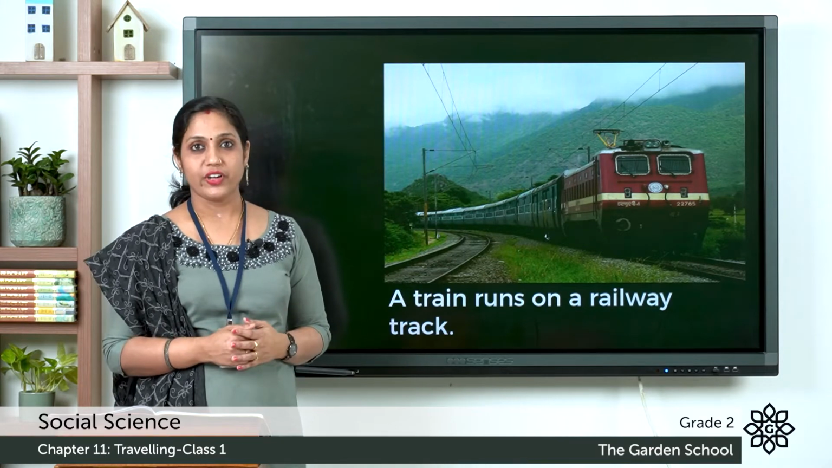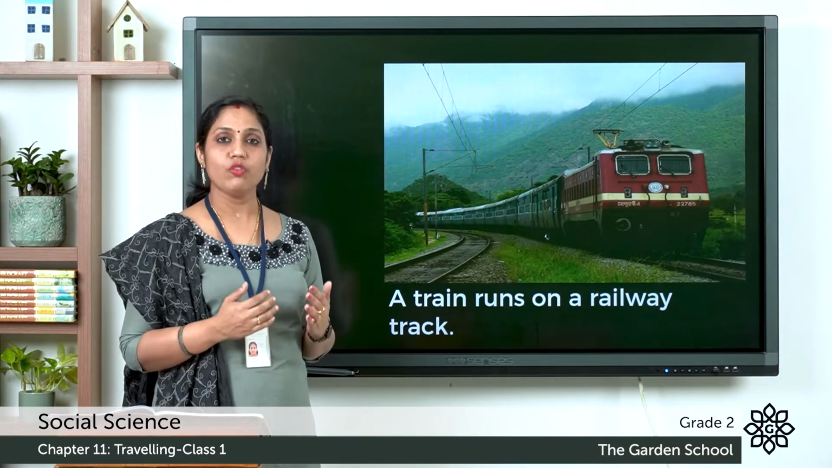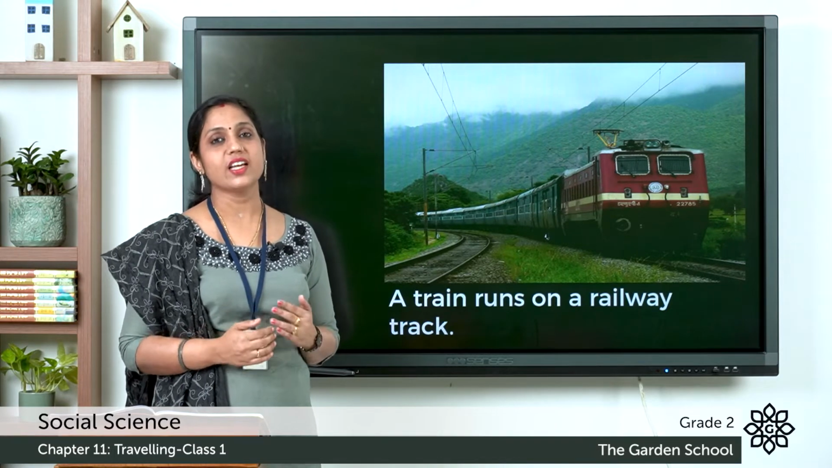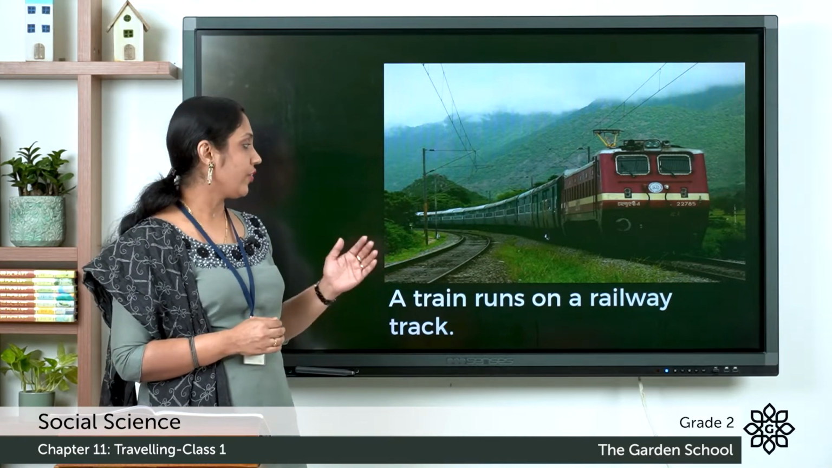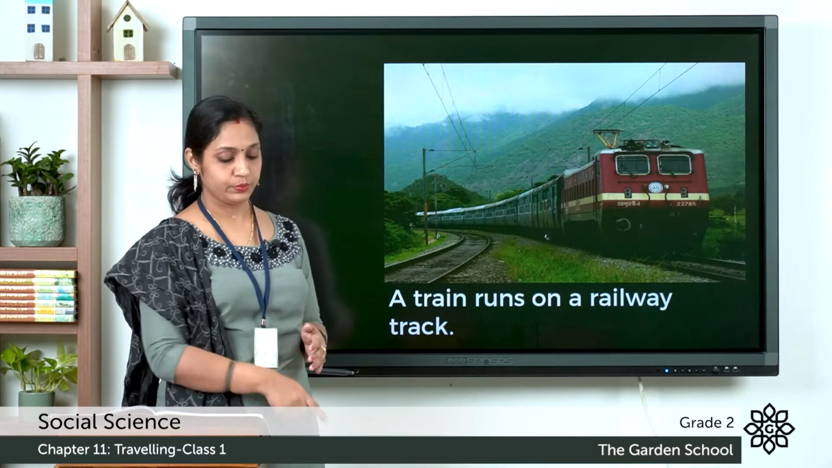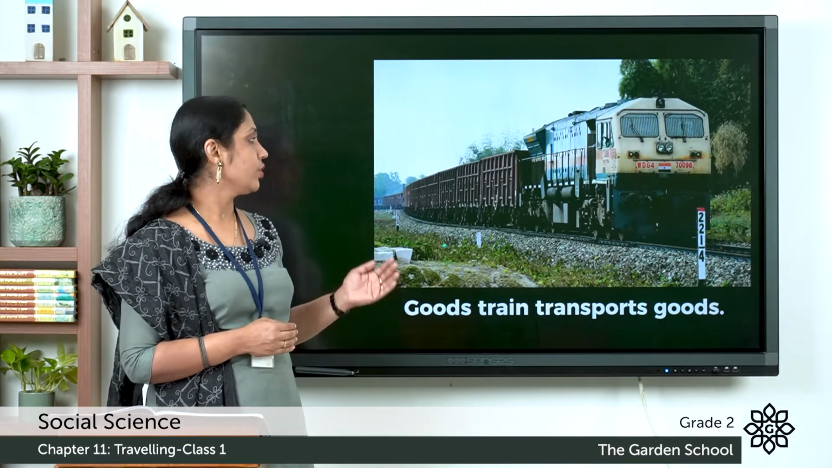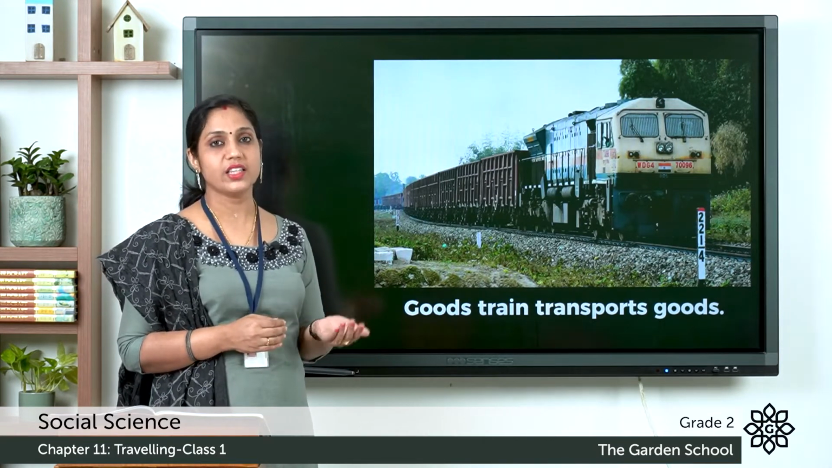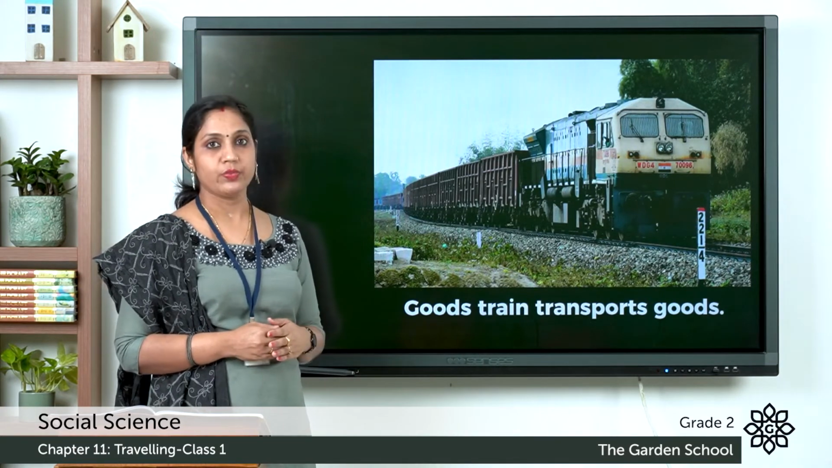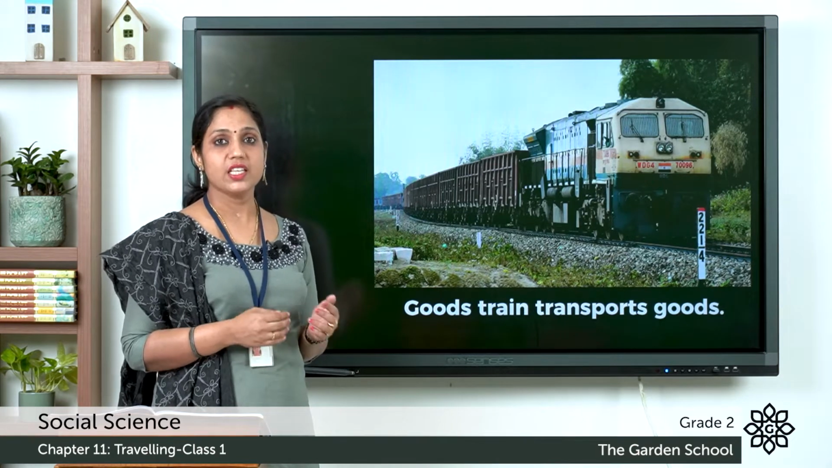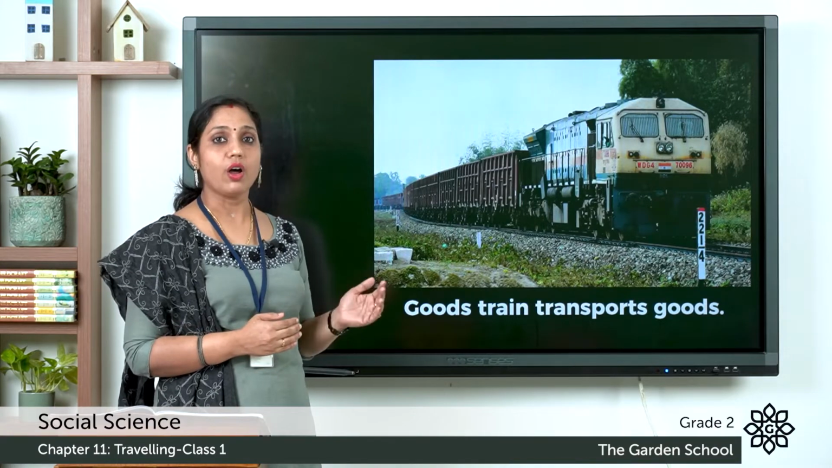And what about a train? A train runs on a railway track. Does it move on roads? No, a train needs a railway track. So a train is also a land transport, but a train runs on a railway track. And goods train is used to transport goods, that is things, from one place to another. We use goods train for transporting rice, cement, oil, etc. These things are transported on a goods train.